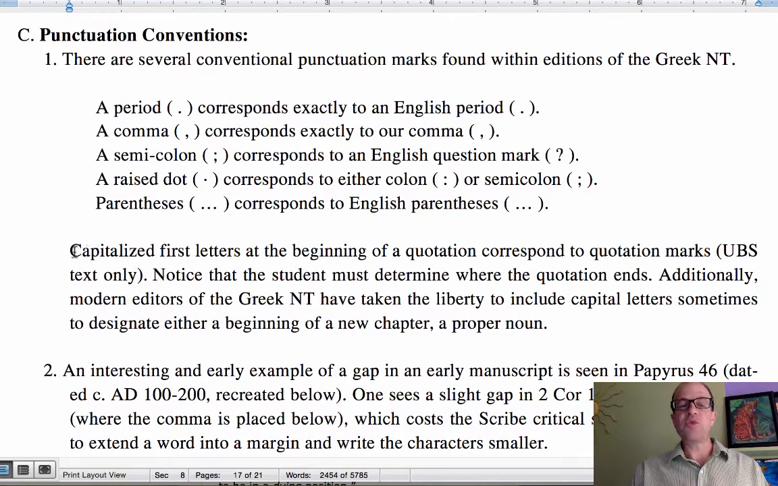Now, the UBS text will also capitalize the first letters at the beginning of a quotation. For the Nestle-Aland text, the NA text, there won't be any capitalization. And so you'll just have to rely on context to understand when the quotation begins. Well, actually, there's sometimes debate about when a quotation begins and sometimes where it ends. An example of this would be John 3:16. We're not sure if that's Jesus speaking or John the narrator speaking. Although I think if you look in your red letter Bible, you'll see that they decide that it's Jesus speaking.